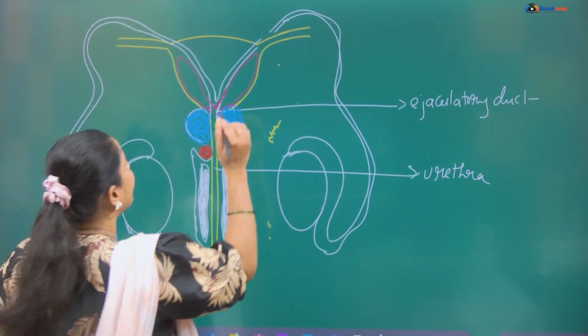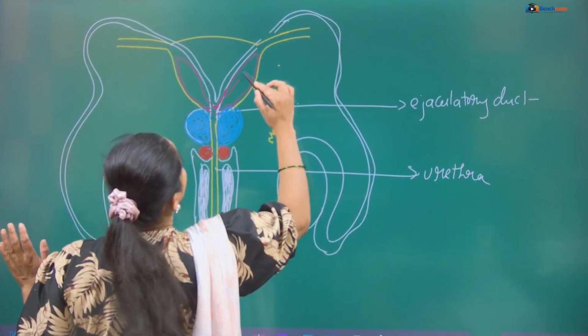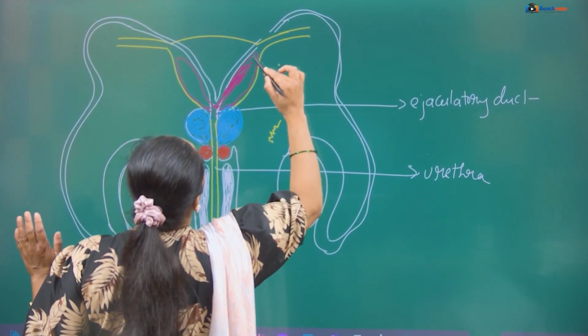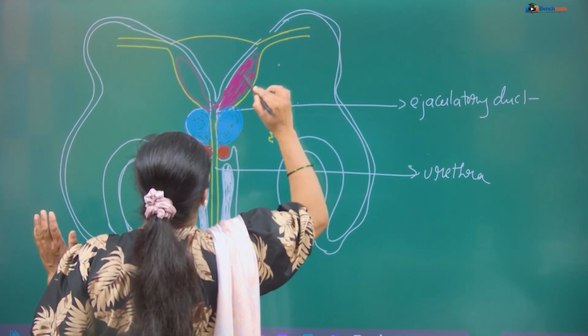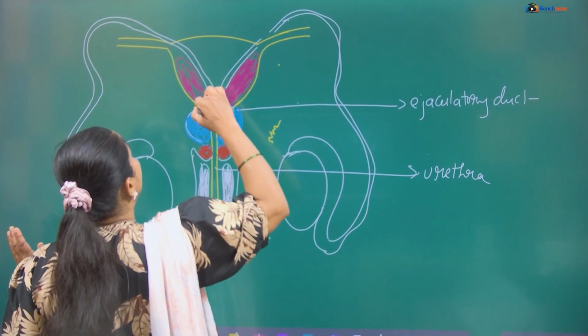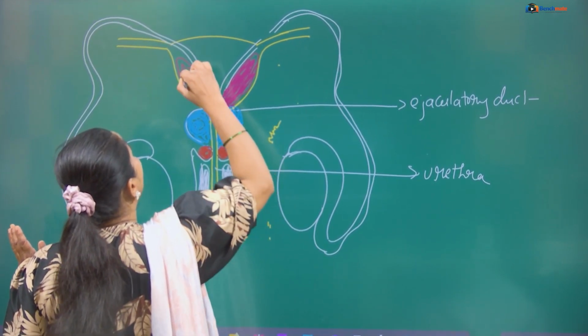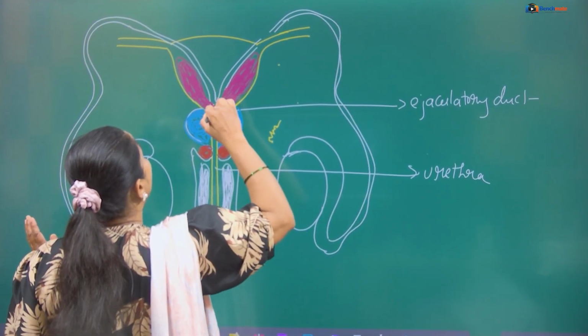One prostate gland. Then this is what? Seminal vesicle. Irregular shaped, leafy like structure. It is called the seminal vesicle. Okay, this is how in examination also you have to draw properly to differentiate all these structures.